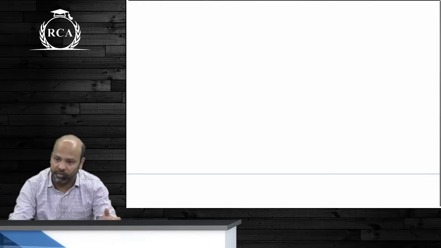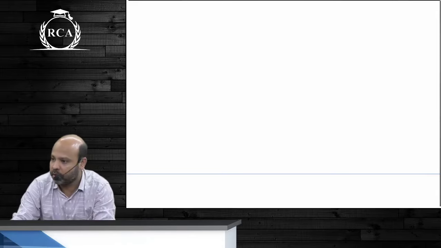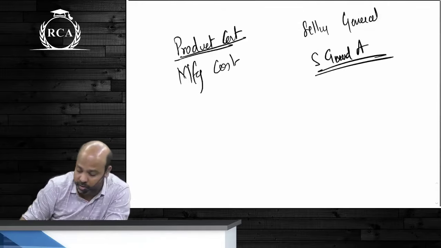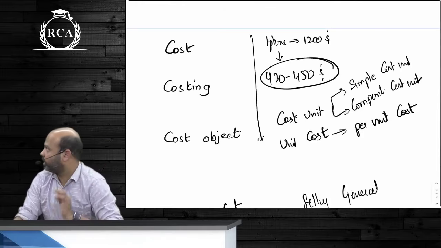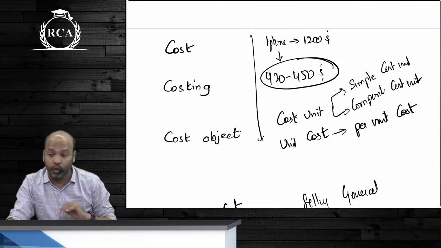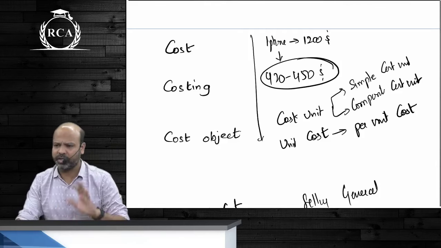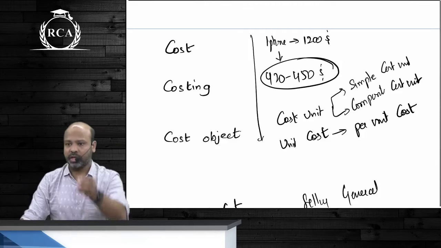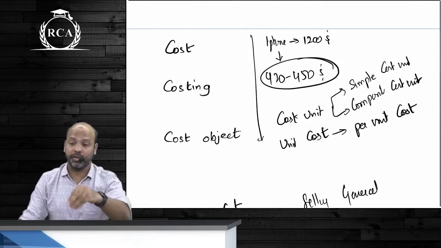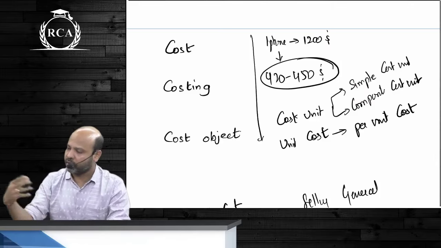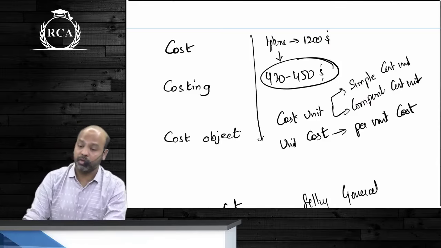You talk about railways, again passenger kilometers. So whenever there's a combination of two or more cost units, it will be called a composite cost unit. If a single cost unit is used to measure cost, it will be a simple cost unit. A very common question in the examination: they will give you a list of industries and ask you to identify the cost unit for it. We will learn that gradually with all the chapters. Once we are done with all the chapters, we will also know how to determine the cost unit.